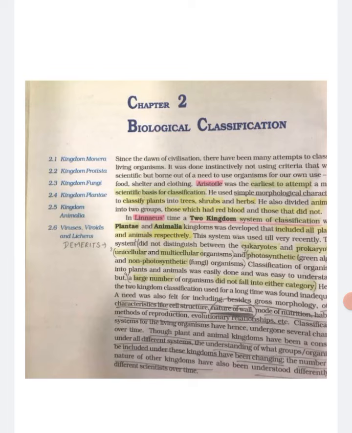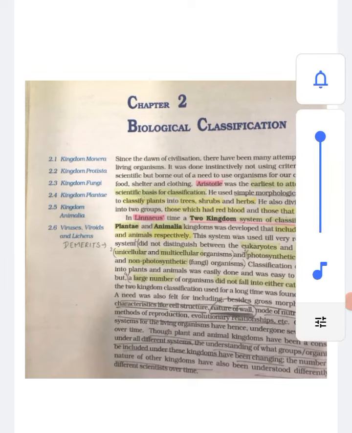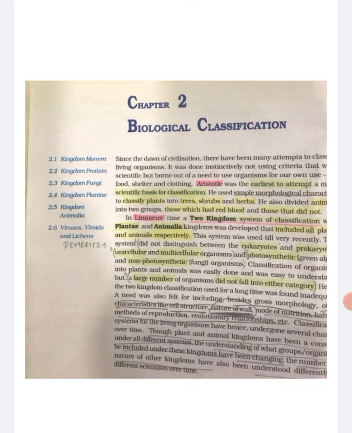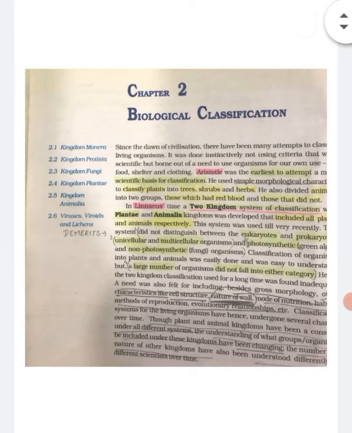Classification systems for living organisms have hence undergone several changes over time, though plant and animal kingdoms have been a constant under all different systems. The understanding of what groups or organisms should be included under these kingdoms has been changing. The number and nature of other kingdoms have also been understood differently by different scientists over time.